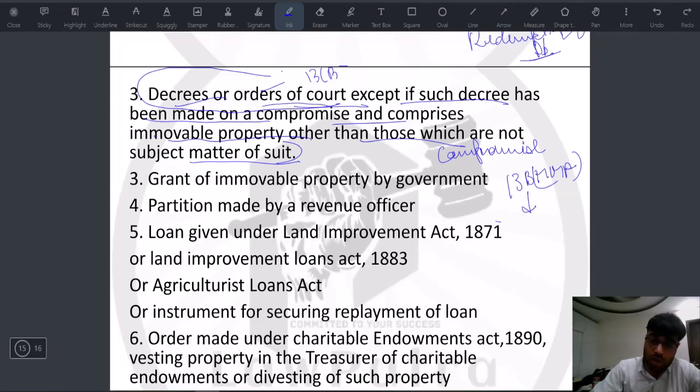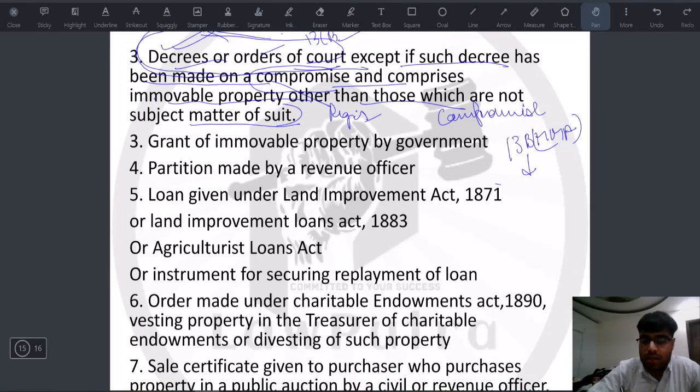Right. Now, this compromise has to be registered. If it is registered, then there's no requirement in the court to go through the entire process of proving that compromise. Otherwise you would call every party, they would give their evidence, there would be chief examination, then cross-examination. To avoid all this, a compromise, if it is registered, then the decree of the court requires no registration. Okay, if that compromise is based on the decree of a court.